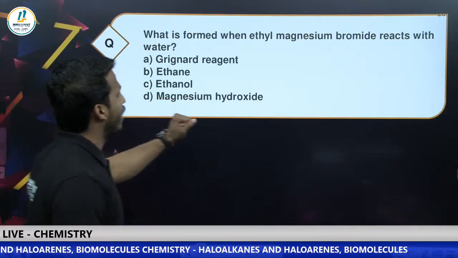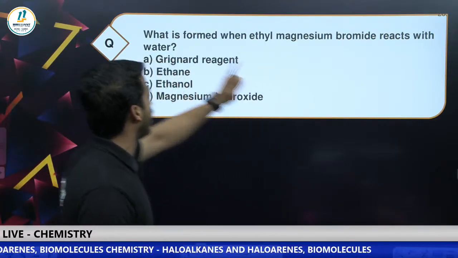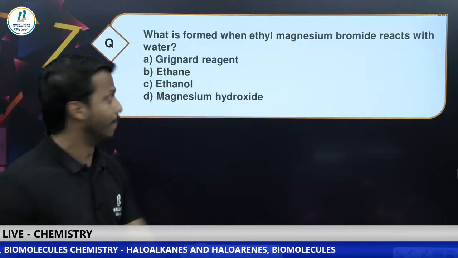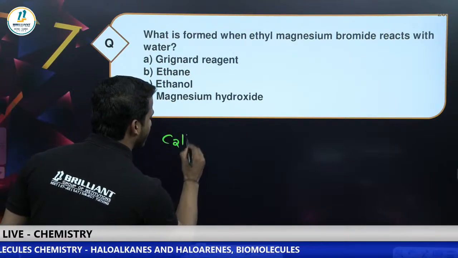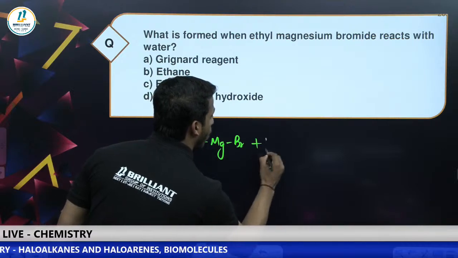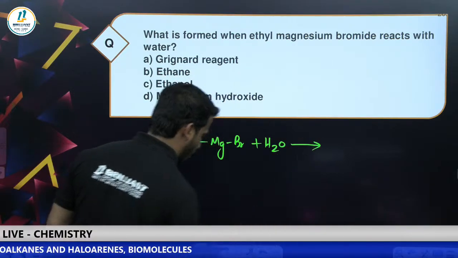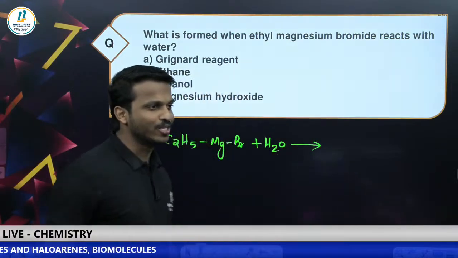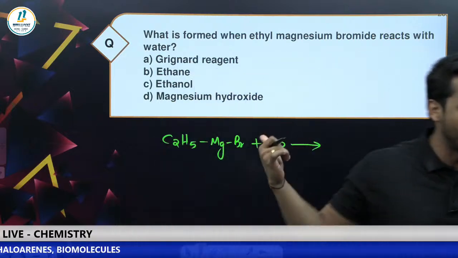What is formed when ethyl magnesium bromide reacts with water? Ethyl is C2H5. What happens if ethyl magnesium bromide reacts with water? You studied that, very good. It's a Grignard reagent.